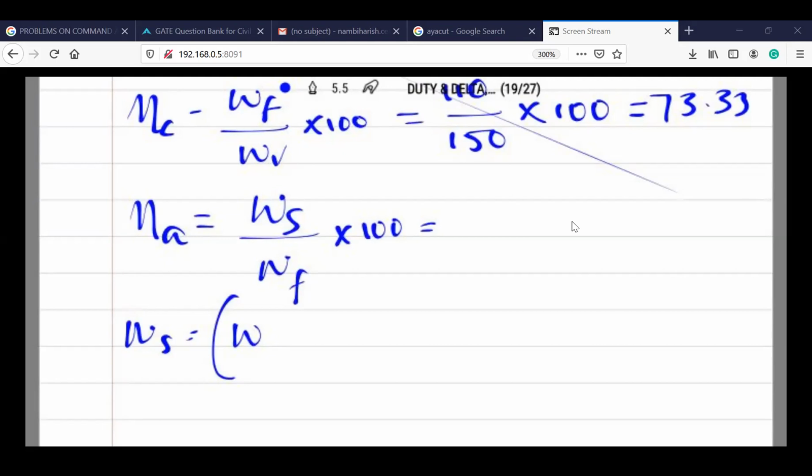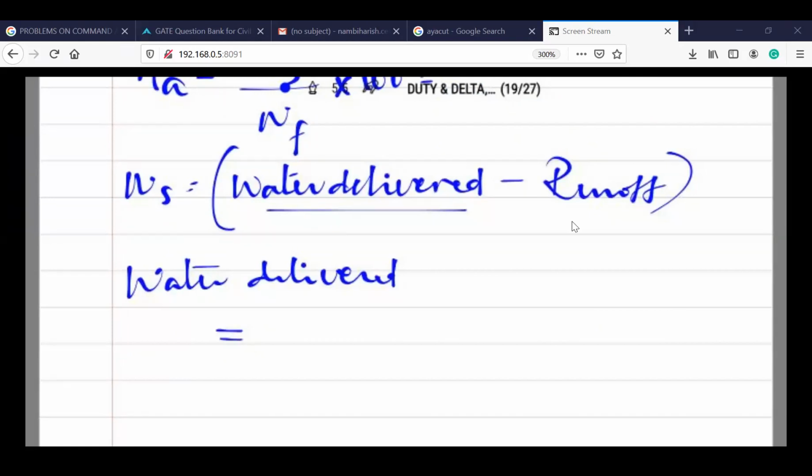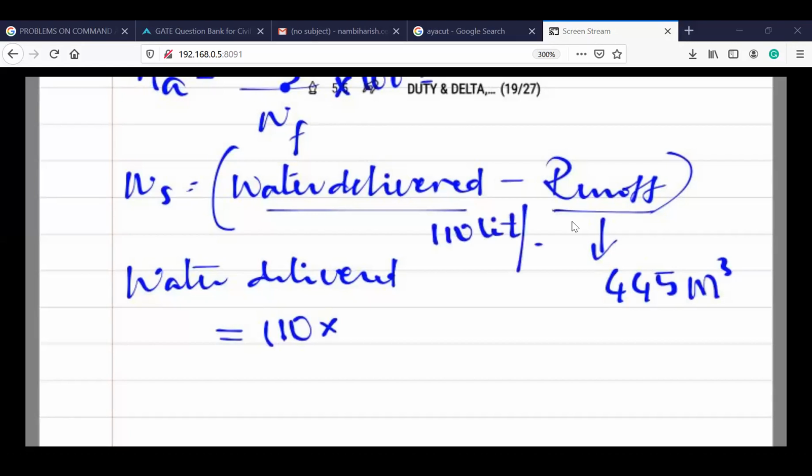For that we calculate the water delivered to the field minus the runoff. How much water is delivered? Remember, the runoff is given in terms of 445 meter cube, but the moisture given into the field we have in terms of 110 liters per second.